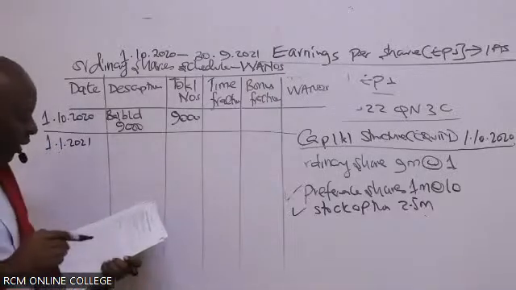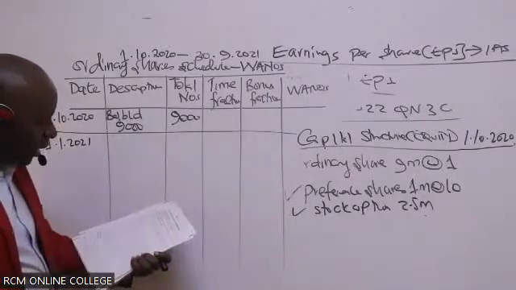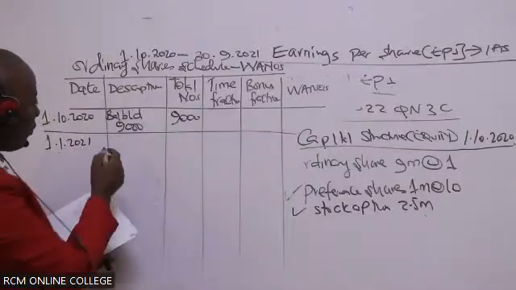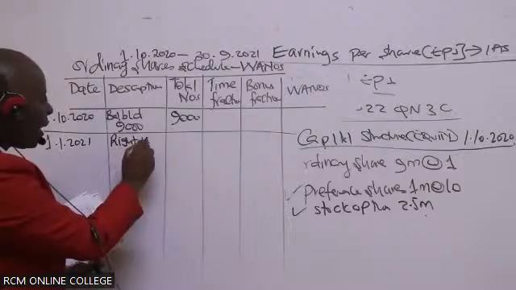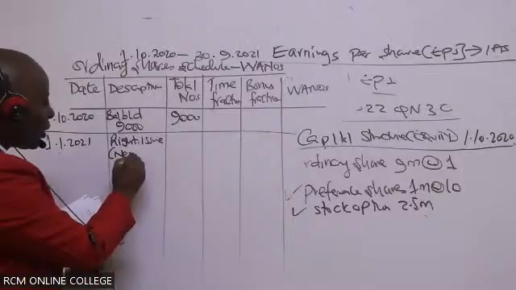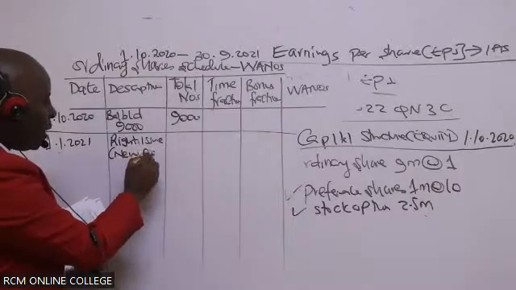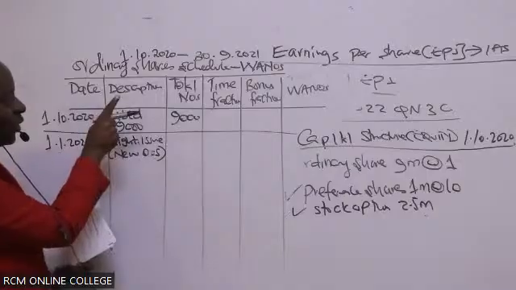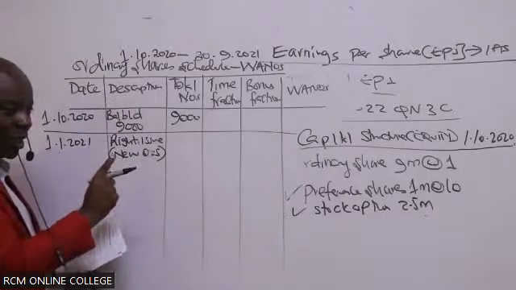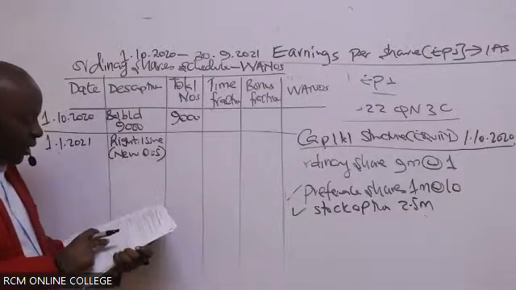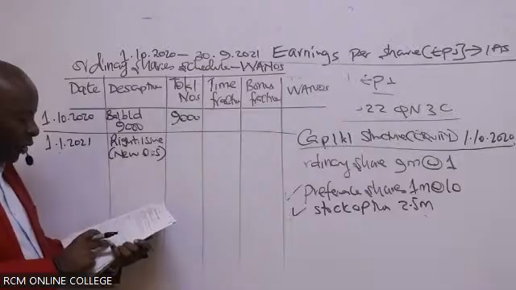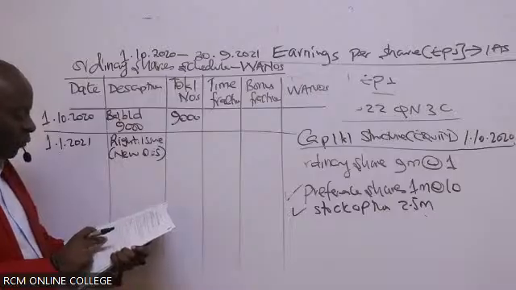On 1st January 2021, they are telling us that we did have a rights issue. So in this case here, we have a rights issue. Why am I putting the rights issue here? It's because we are going to have new ordinary shares. Otherwise, I would not have brought it here if it's not about ordinary shares being issued in the year. So they're telling us on 1st January 2021, the company issued 1.8 million ordinary shares in a 1-for-5 issue at a price of 2, when the market price per share on cum rights basis was 5.